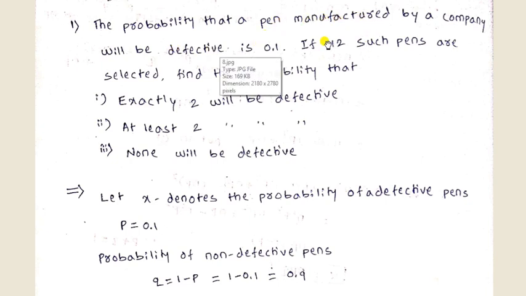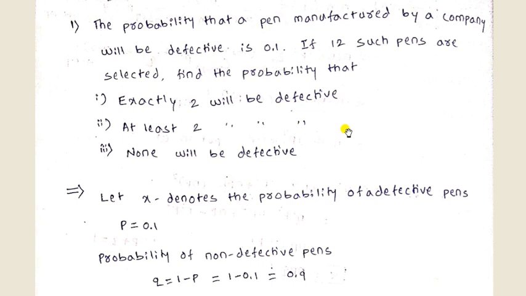In the problem, they have given the defective pen probability as 0.1, so it is denoted as p equal to 0.1. Then we require the q value. q means failure, but here they have not given the q value.